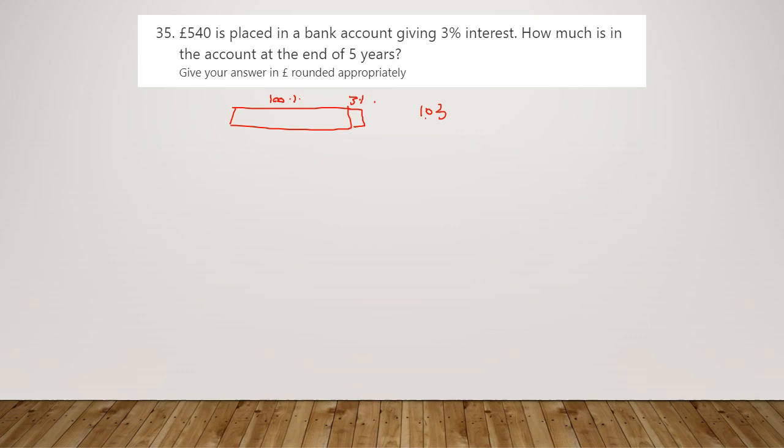That's going to be affected over 5 years for this account. So we need our original amount, 540. We times it by the multiplier, 1.03, and you can do that 5 times if you want, or the easier way is to do it to the power of 5 for the years. So 540 times 1.03 to the power of 5 gives us 626.008 pounds. Now, because it's in pounds, we need to round appropriately to 2 decimal places.